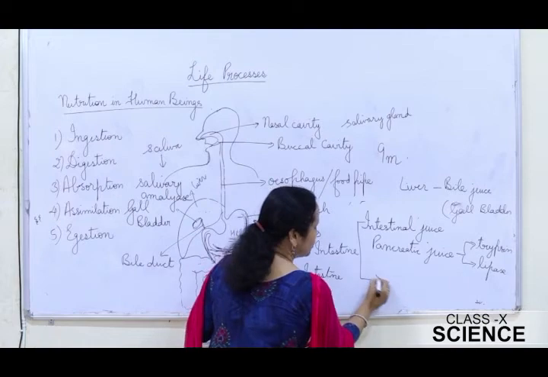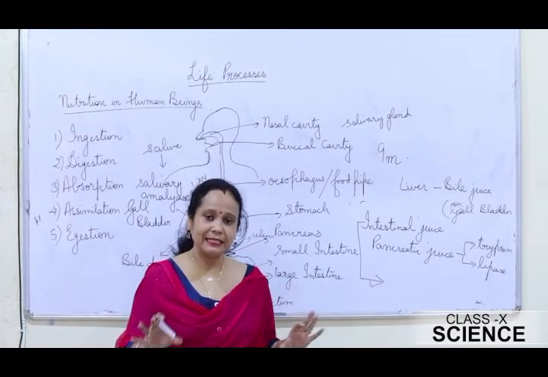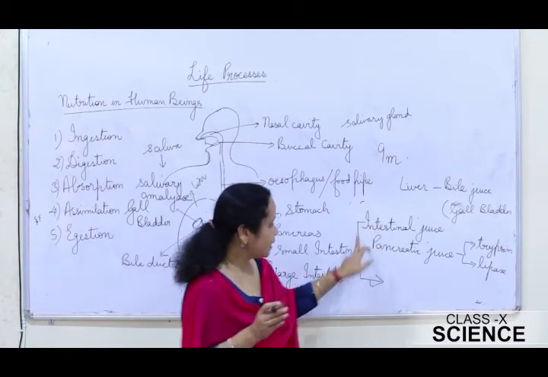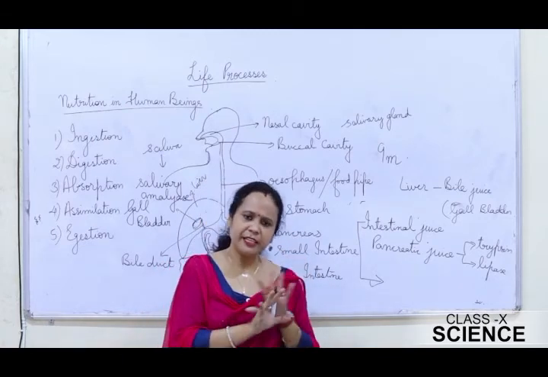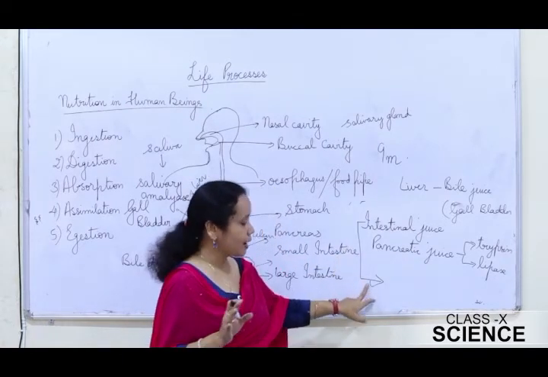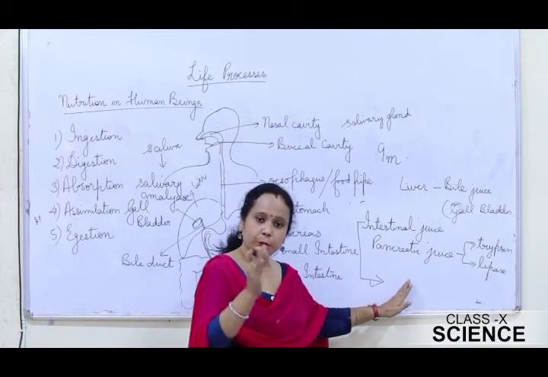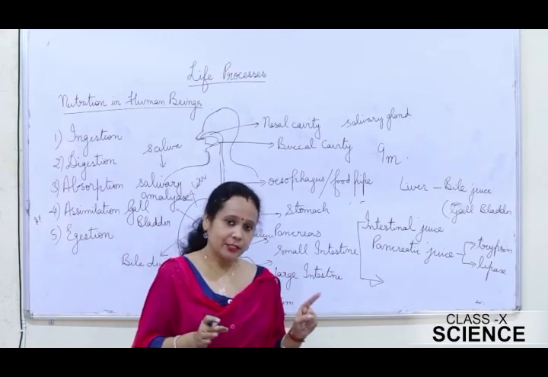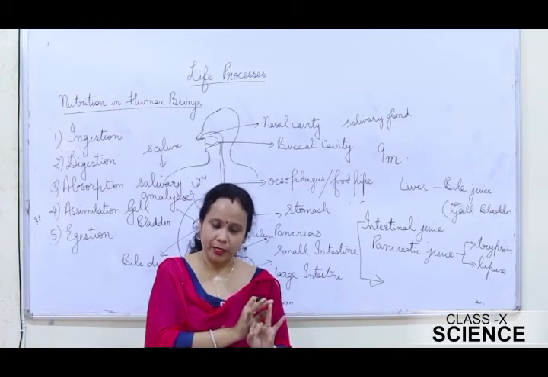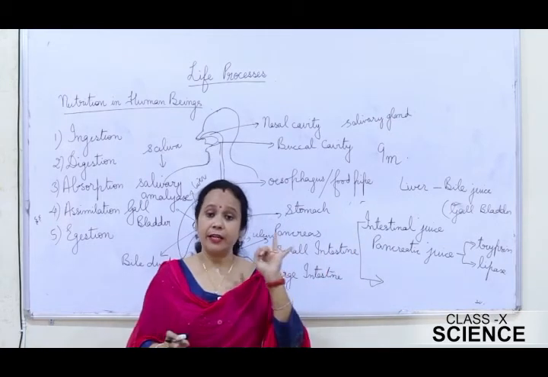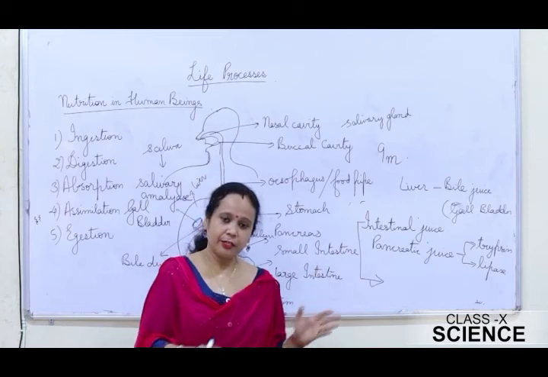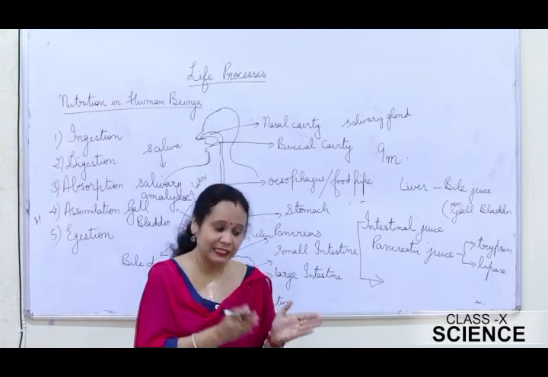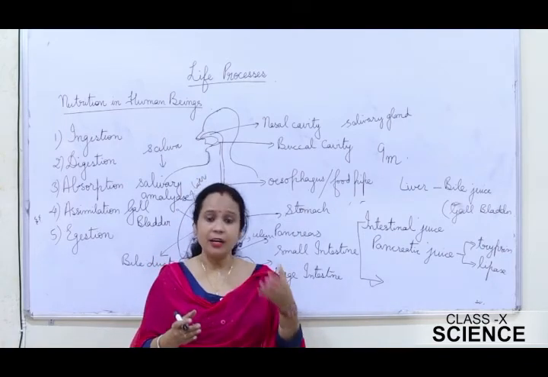And this intestinal juice plays a very important role in completing the digestion process of carbohydrate into glucose, protein into amino acids, and fats into fatty acids and glycerol. Once again students, the starch present in the food is converted into sugar. Then the carbohydrate is converted into glucose. Fat is converted into glycerol and fatty acid, whereas protein is converted into amino acid. These are the end products of digestion of these particular nutrients.